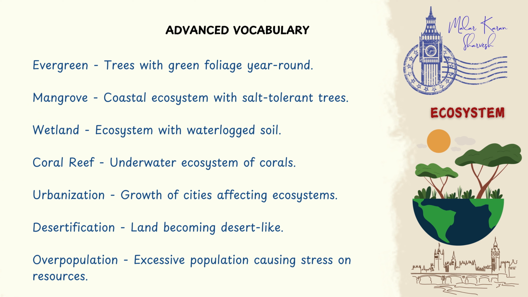Mangrove, coastal ecosystem with salt-tolerant trees. Wetland, ecosystem with waterlogged soil. Coral reef, underwater ecosystem of corals. Urbanization, growth of cities affecting ecosystems. Desertification, land becoming desert-like. Overpopulation, excessive population causing stress on resources.